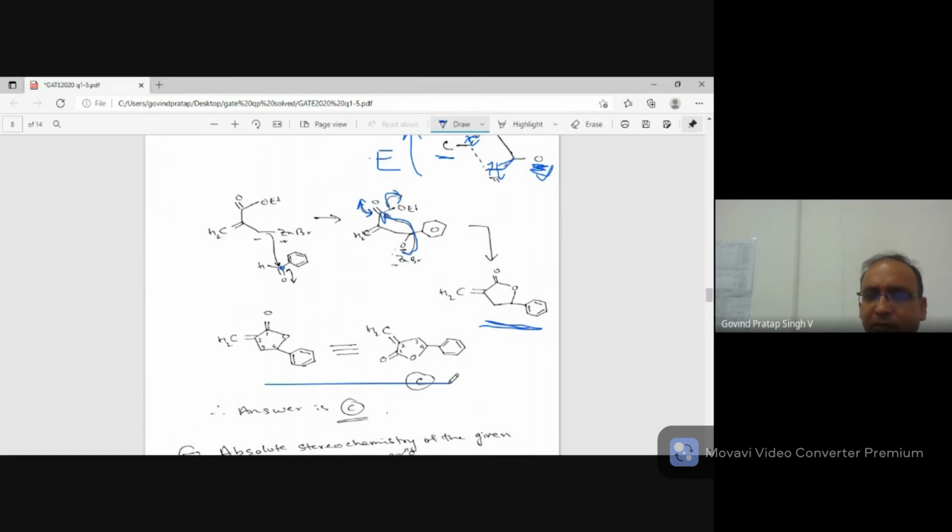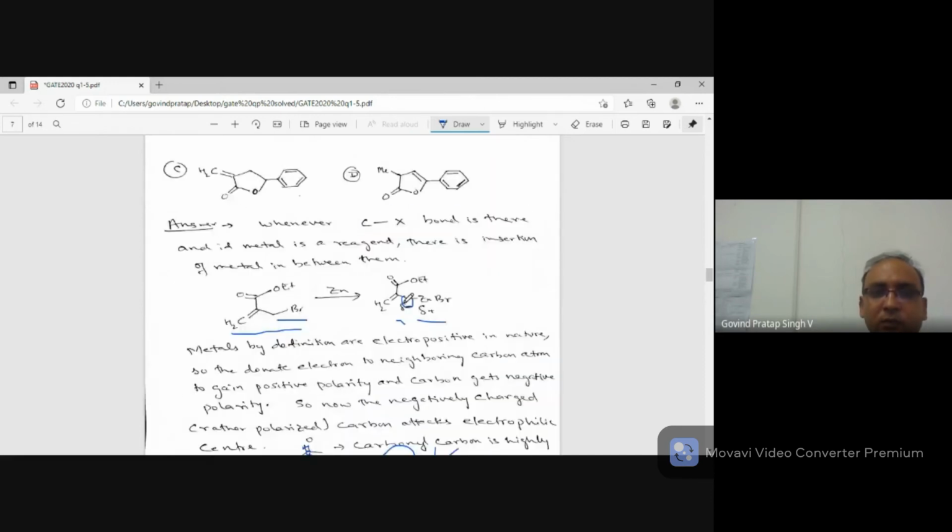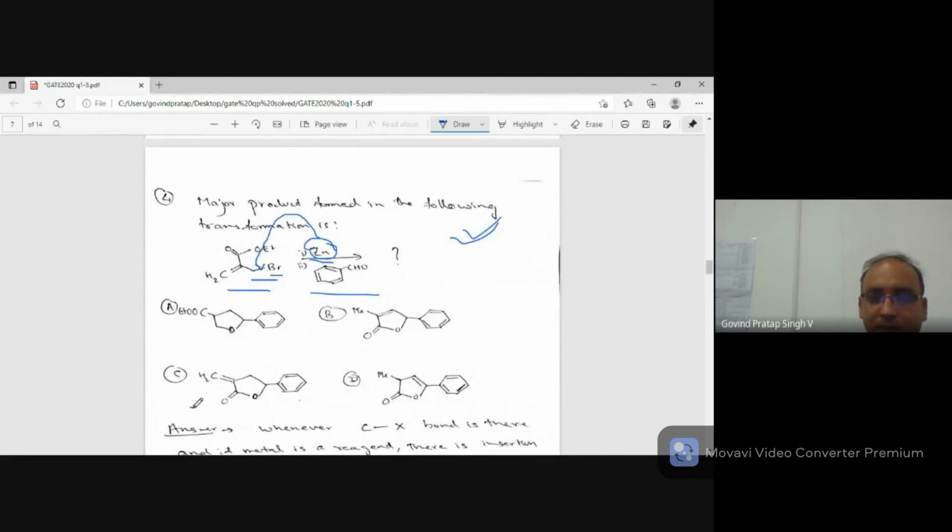This product is the same, I have just given the counting. You can see here I start with carbonyl, so that is 1. At position number 2, that's C double bond CH2, that is 2, 3, and on the benzene 4. I can draw it like this: 1, 2, 3, 4. So on position number 1 I'm getting carbonyl, position number 2 I'm getting alkene, 3 and 4 I'm getting benzene. So the answer is C. You can look at the others, nothing else is fitting in.